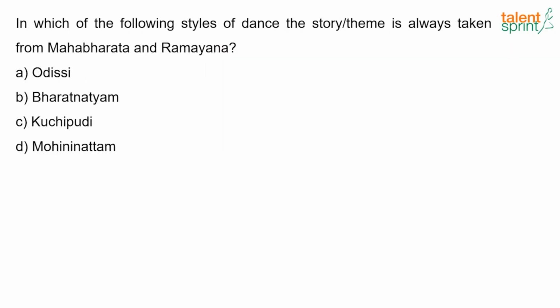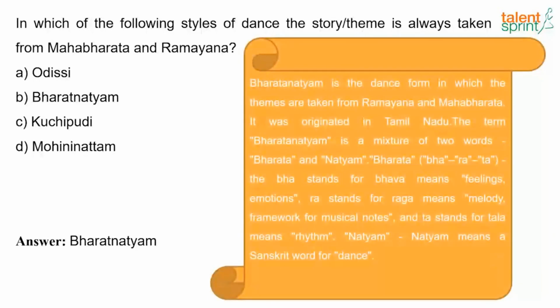Now the next question. In which of the following styles of dance is the story or the theme always taken from Mahabharata and Ramayana? And the answer here is Bharatnatyam. Bharatnatyam is a dance form in which the themes are taken from Ramayana and Mahabharata. It originated in Tamil Nadu, and the term Bharatnatyam is a mixture of two words. One is Bharat and the second one is Natyam.